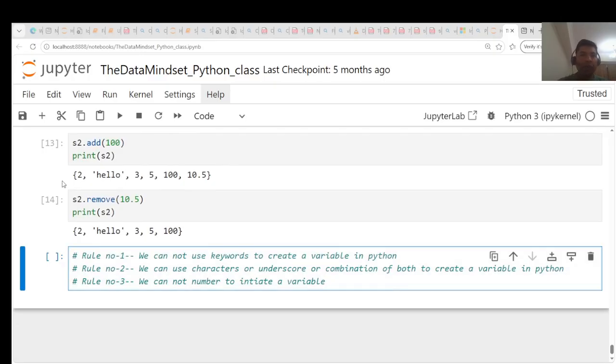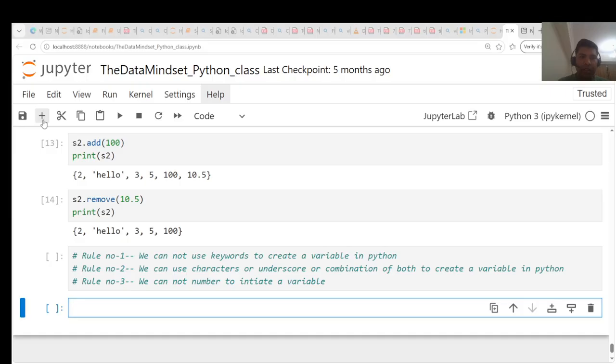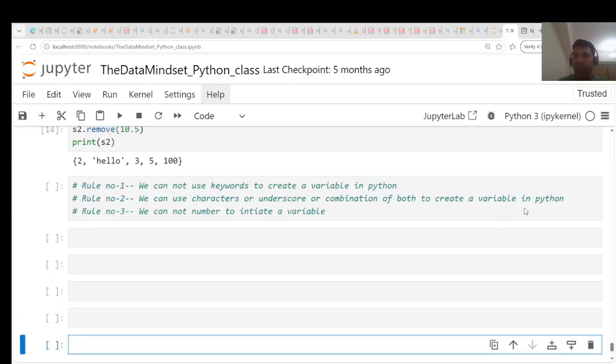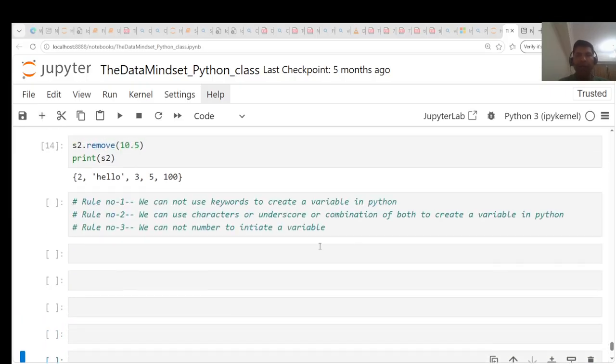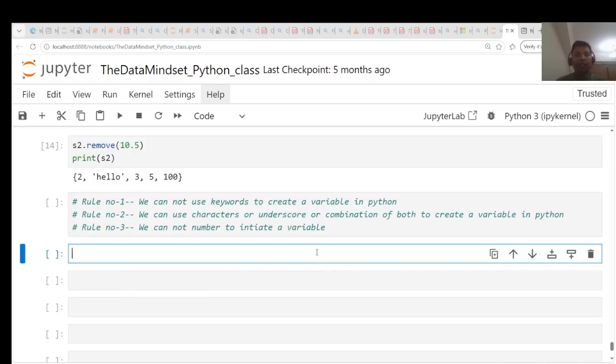So let me add some more cells over here. All right. So the first rule is we cannot use keywords to create variables in Python. So the question is, what are keywords in Python? Before going into more detail about keywords, let me write some code over here.